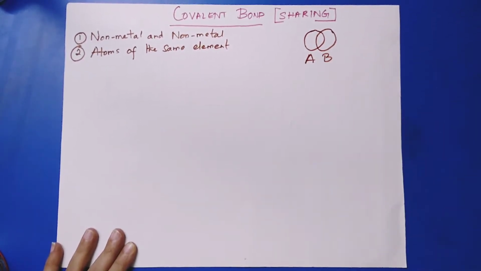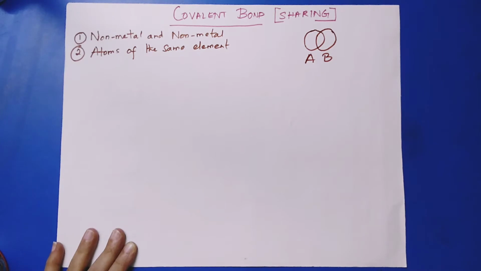So then what happens? A and B share some of their electrons with each other so that both of them attain stability. So this type of chemical bonding between two atoms, which happens due to the sharing of electrons between them, is known as covalent bond.